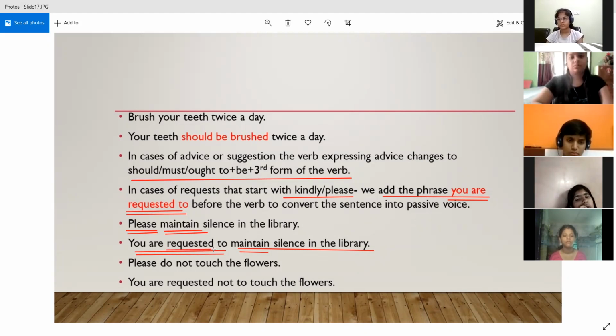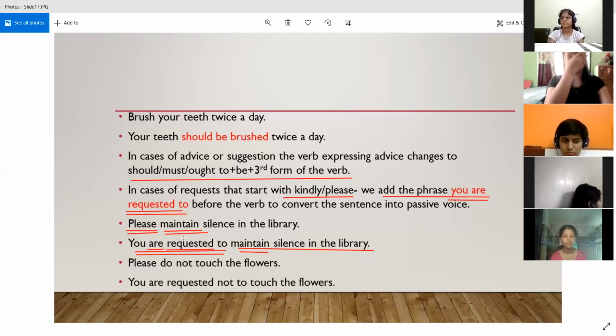The third form of the verb request is requested. So the be verb has shifted into the phrase "you are requested to," because the correct form of the be verb over here is are, as we are talking in the simple present tense.